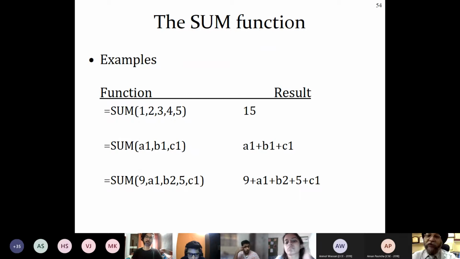Okay, let us take very simple examples. Like SUM itself is a function. Whatever comes in the range is in the parentheses. Whenever certain numbers come in the parentheses, the function operates on those. So equal to SUM, parentheses, 1, 2, 3, 4, 5 will get you a result of 15. Do it.